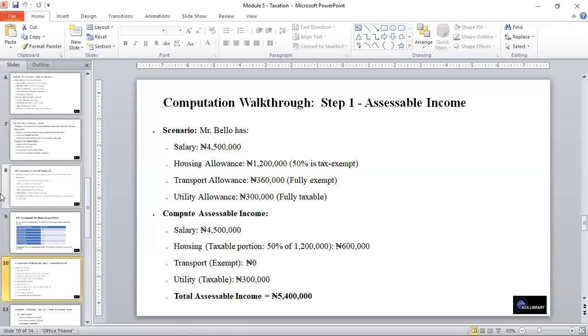And in computing that, you see that the housing allowance is said to be 50% exempt, and 50% of 1.2 million is 600,000. And since the transport allowance is exempted, it has zero. And for utility, which is taxable, the addition of 600,000 plus 300,000 plus 4.5 million gives a total assessable income of 5.4 million.